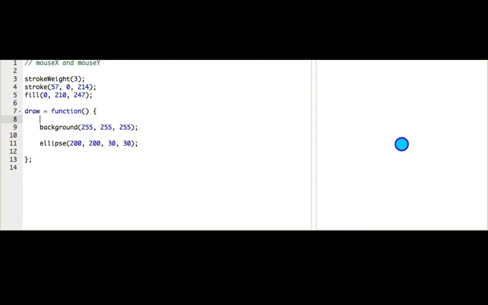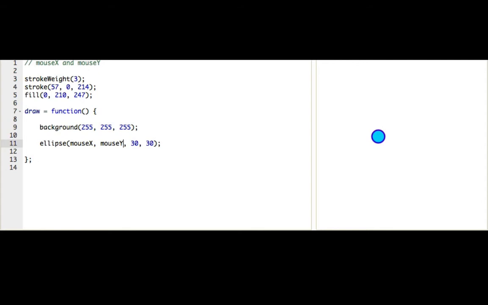Let's look at this ellipse that I'm drawing here. So right now I'm always drawing it at 200, 200. If I use mouse x and mouse y, these special variables, then I could actually draw it at mouse x and mouse y. Now, if I move my mouse over the canvas, you can see ellipses always being drawn where my mouse is. So it follows my mouse around. That's pretty cool. Can you tell what I'm drawing?